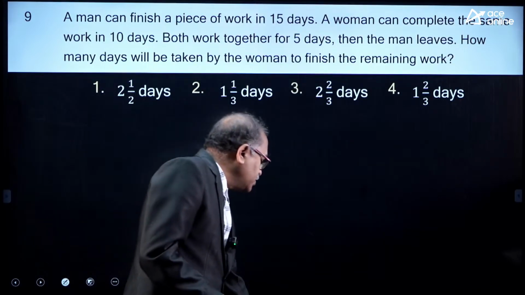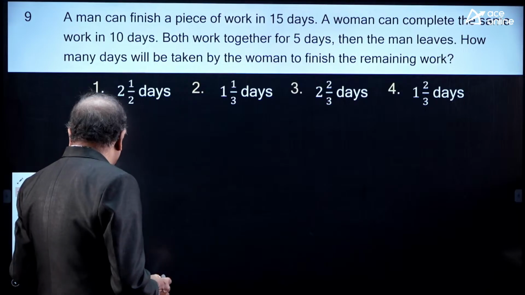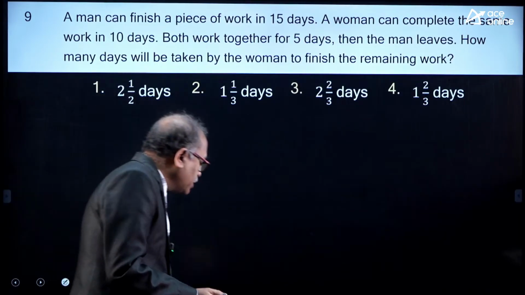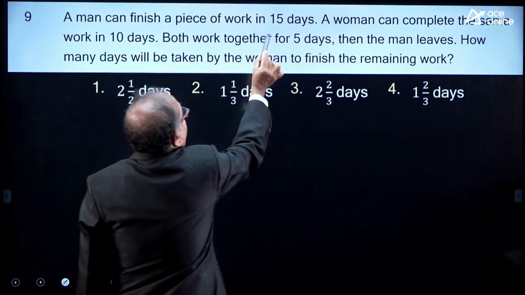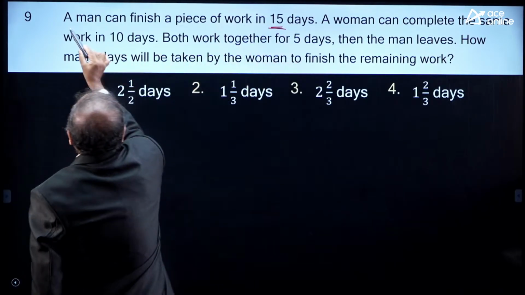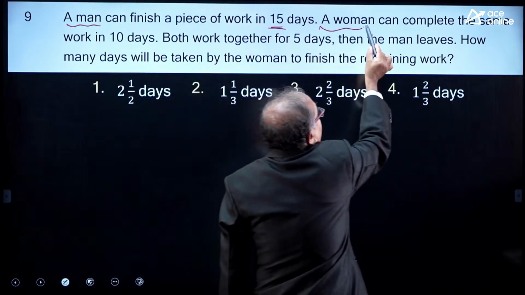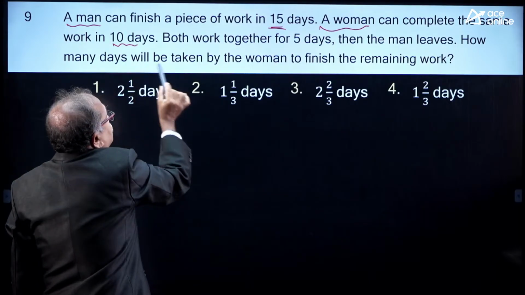Now, the next question on your board is this. What is the time the next faculty will come? A man can finish a piece of work in 15 days. A woman can complete the same work in 10 days.